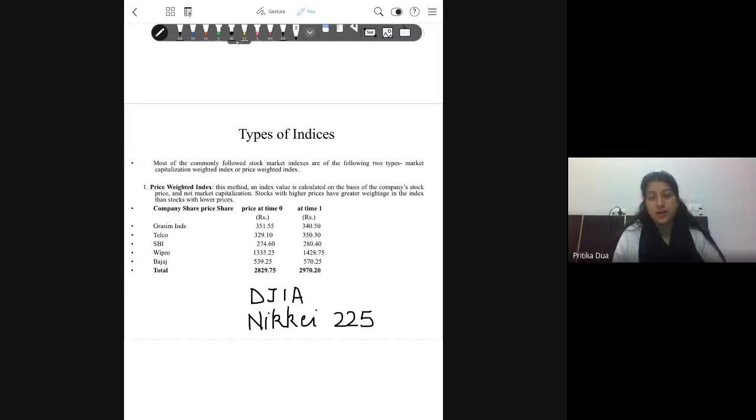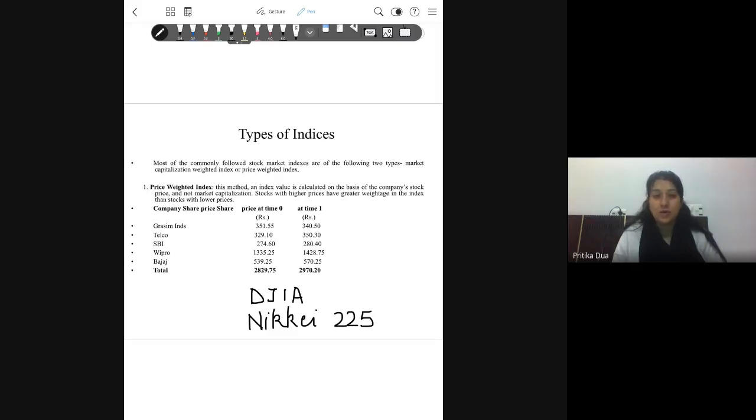Now, have a look at the example given on the slide. Say there are five shares, hypothetically, we are assuming that these five shares are forming a price weighted index. Though, if I talk about the Indian stock market, all the indices are market capitalization based. But say hypothetically, you are given five shares and the price at time 0 and price at time 1. How will you calculate the index value?